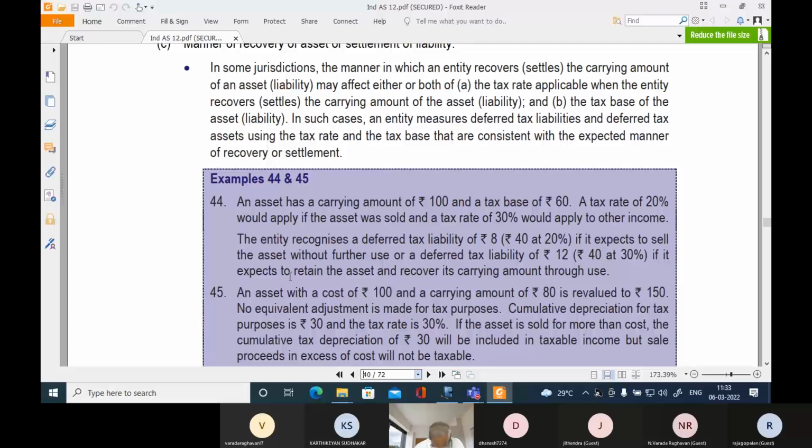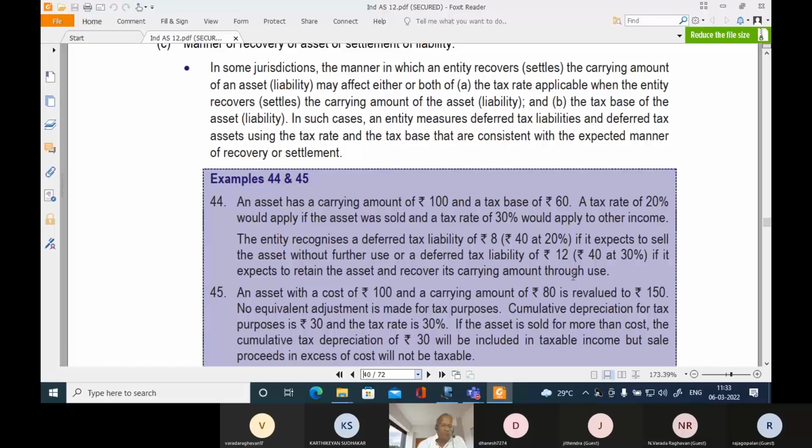Example number 44 and 45. An asset has a carrying amount of 100 and a tax base of 60. A tax rate of 20% would apply if the asset was sold and a tax rate of 30% would apply to other income. The entity recognizes deferred tax liability of rupees 8 if it is expected to sell the asset without further use, or a deferred tax liability of 12 if it is expected to retain the asset and recover its carrying amount through use.